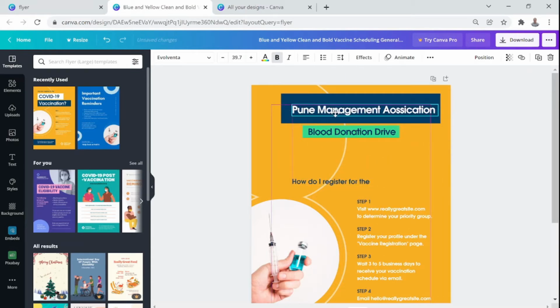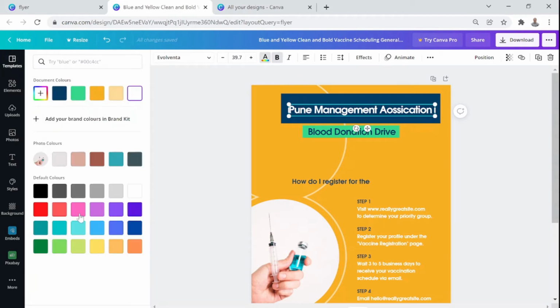Now these are the things that we keep on doing in a PowerPoint presentation, so I'm not going to spend too much time here. Now text color. Let me change the text color. You go to text color here and do the same thing. Let me change it to yellow.